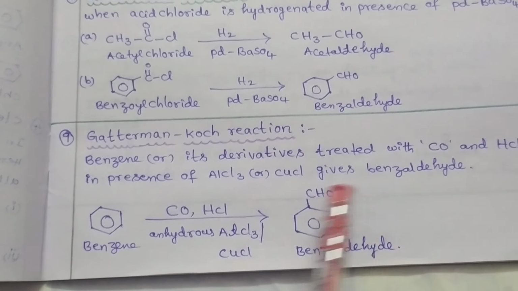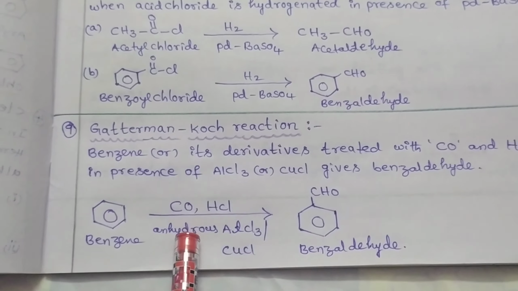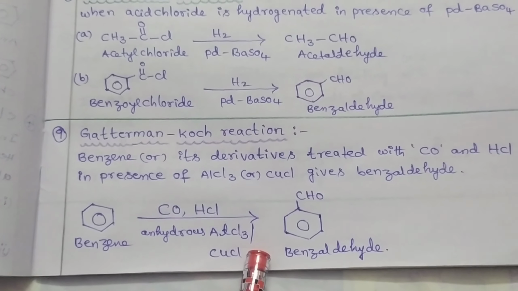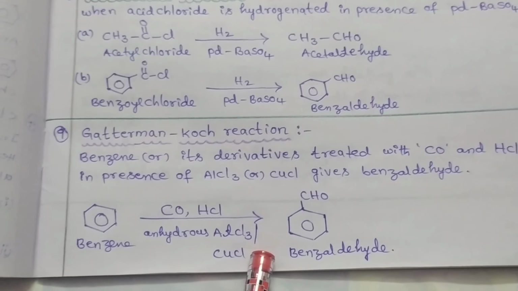For example, when benzene is reacted with carbon monoxide and hydrochloric acid in the presence of anhydrous AlCl3 or cuprous chloride as a catalyst, it forms benzaldehyde as a final product.